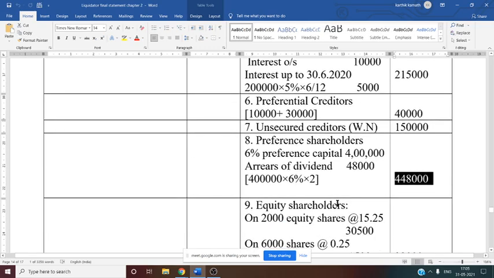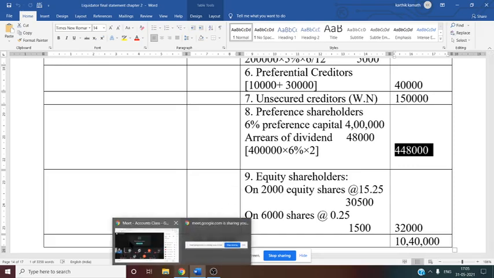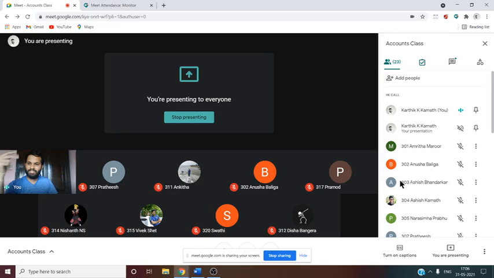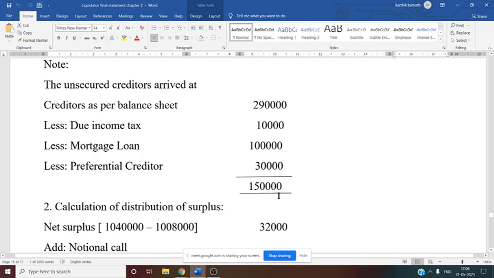Next, equity shareholder. Finally, after making all the payments, we need to make the payment to the equity shareholder. So how to get the payment to the equity shareholder? We have to do the working note. Why do we need to do the working note? I have already told you, in this problem there are 2 partly paid shares. Information on 2 partly paid shares is given. That is why we have to make the working note. See this now, working note number 2, that is calculation of distribution of surplus.